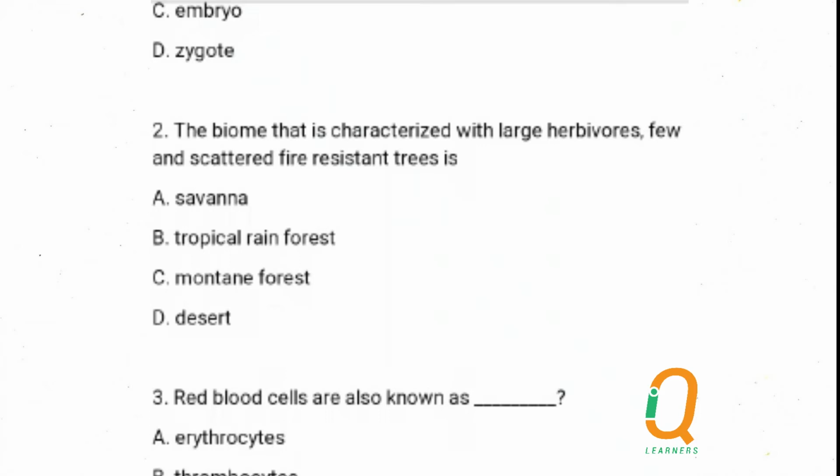So the answer is not tropical rainforest, because it is not characterized by very tall trees. It is not montane forest, and it is not a desert. The answer is A, savanna.